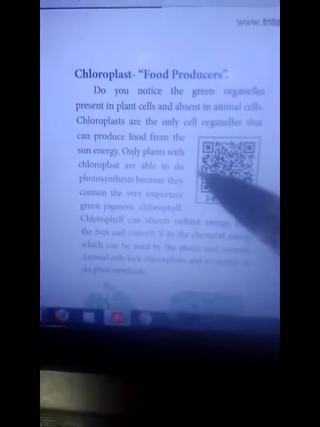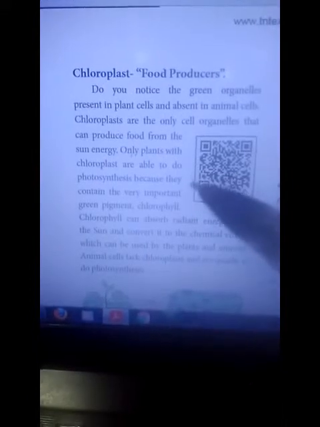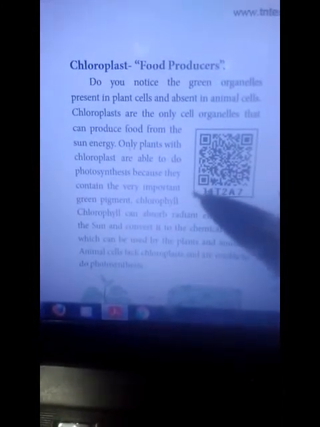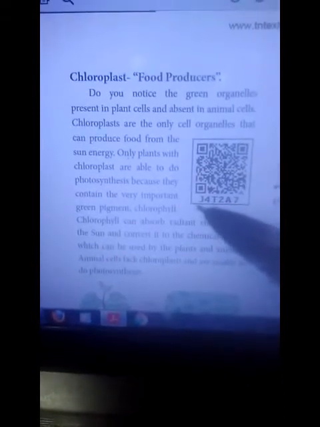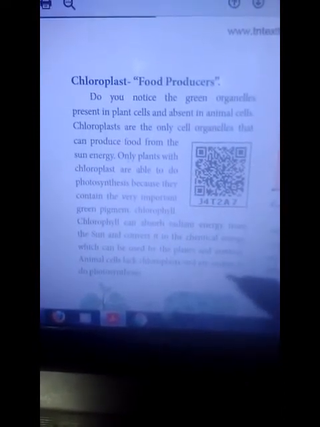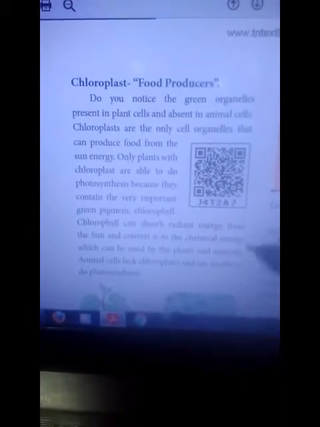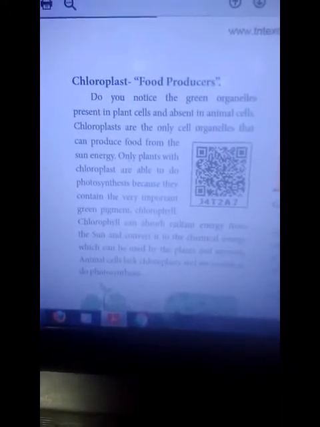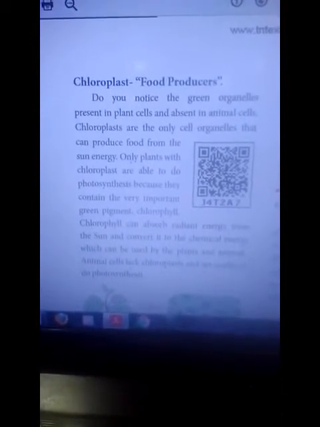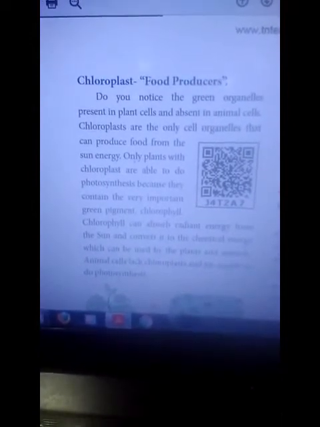Plants with chloroplast are able to do photosynthesis because they contain the very important green pigment chlorophyll. This plant's leaf contains chlorophyll, so the leaf color is green. Chlorophylls come in different varieties: chlorophyll A, B, C, D, A1, B1.